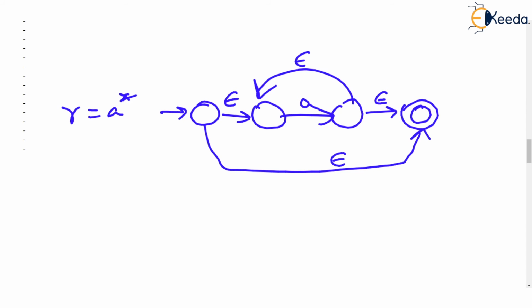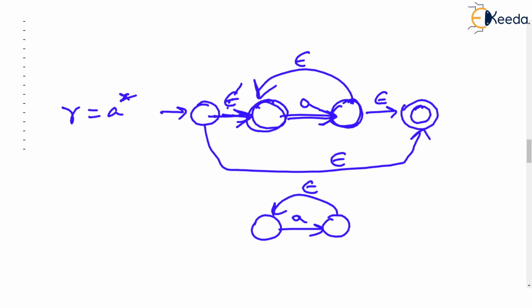Anyway, using epsilon transition you are moving to this state, and then using the A transition you are moving to this state. So actually this empty transition is not really needed. You could have drawn this as A repeated with epsilon, where this itself is the initial state, and we can move to the final state on an epsilon transition.